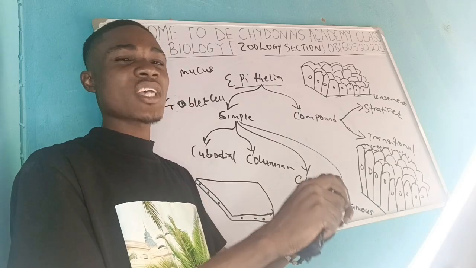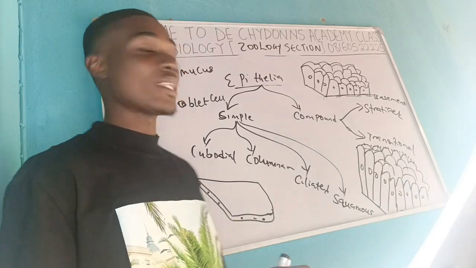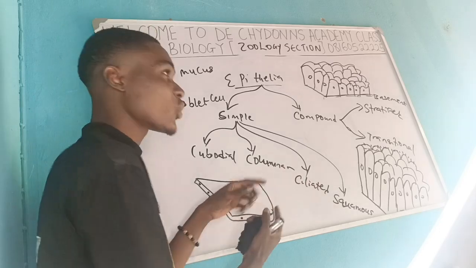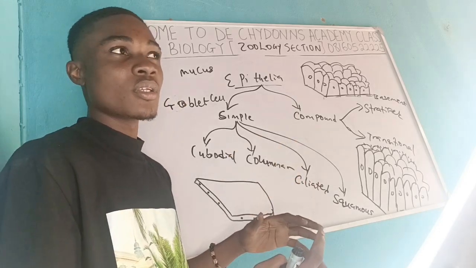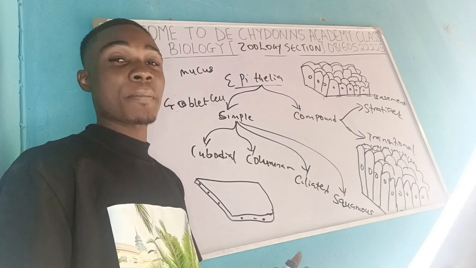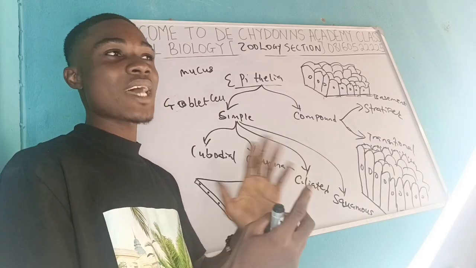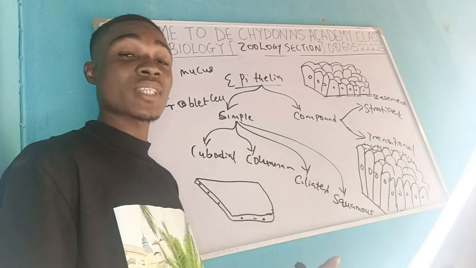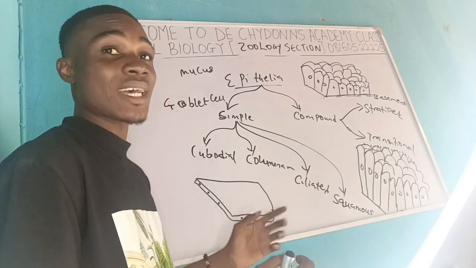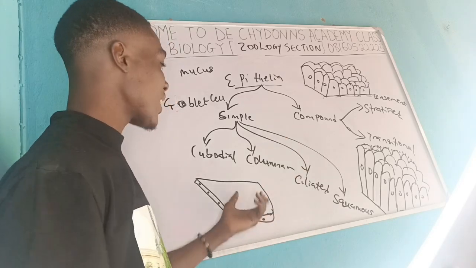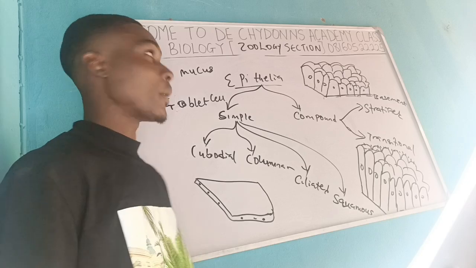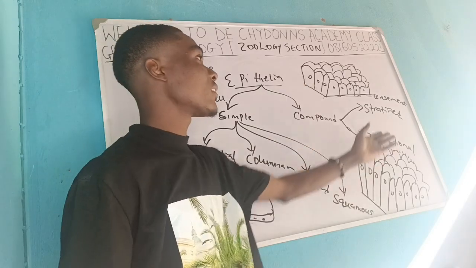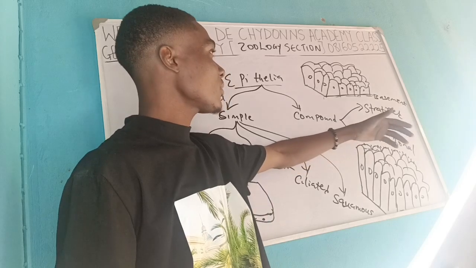So in that place where exchange is needed, that is where you can see this squamous, because the thinness will allow diffusion to occur. The same thing with any other part of the capillary, because in the capillary, that is where exchange of nutrients, exchange of chemicals, and the rest of them occurs. So this thinness can allow diffusion to occur, and that is why squamous is the best epithelia you can see in those places. Coming to compound epithelia, we have the stratified.